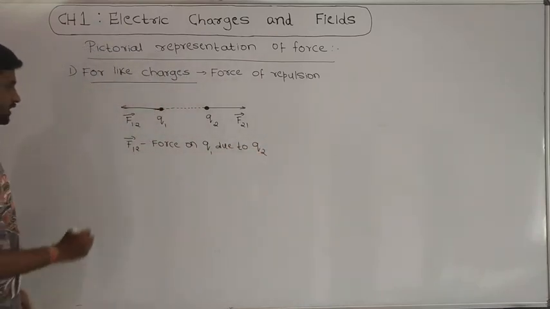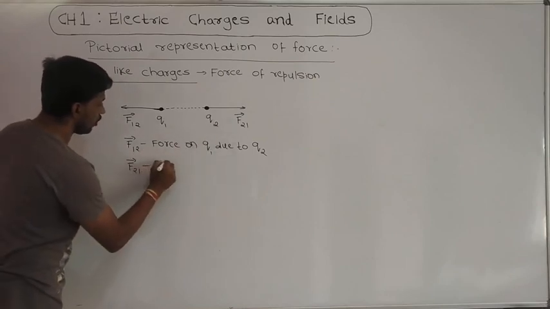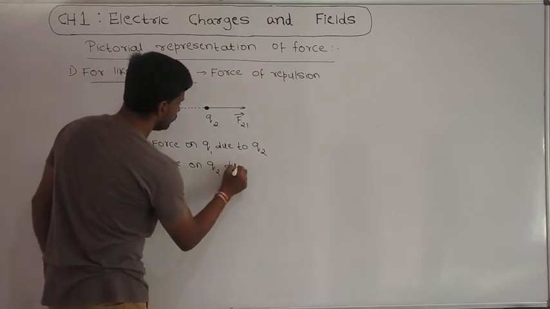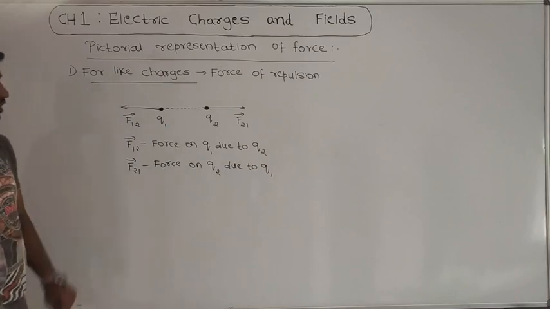F21 vector means the force on Q2 due to Q1.